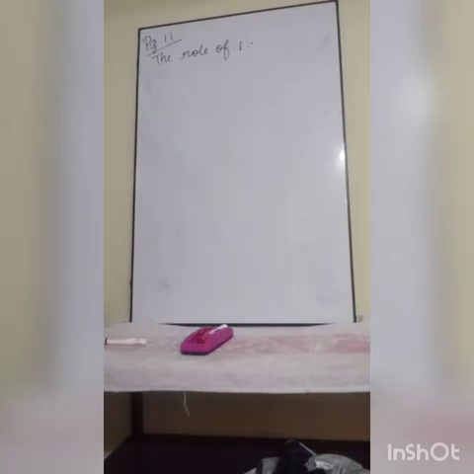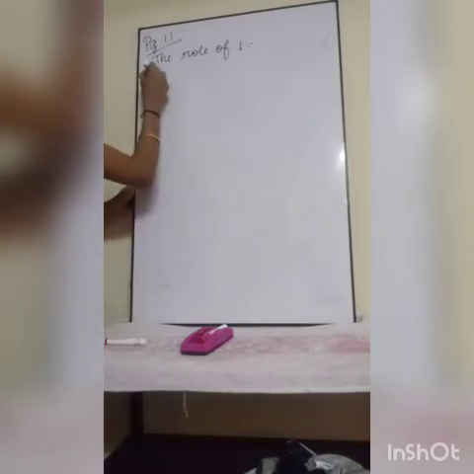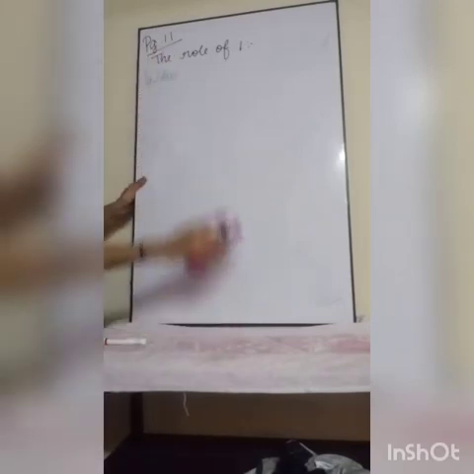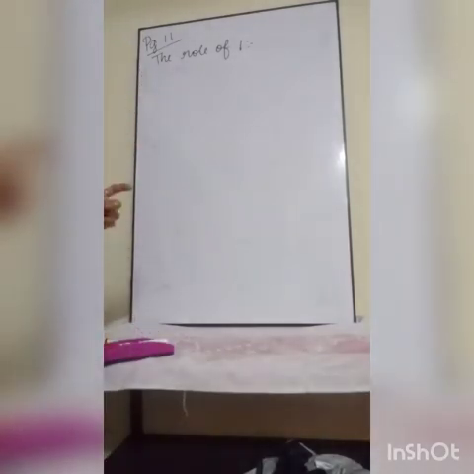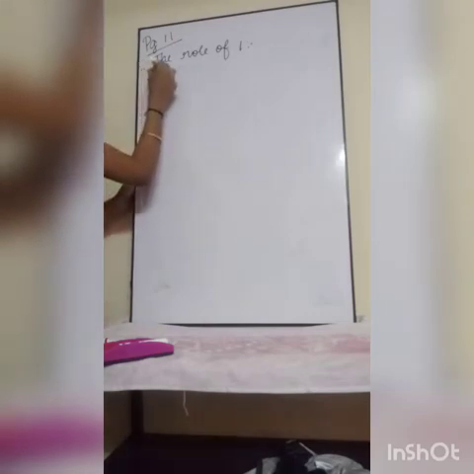We are going to take page number 11, which is the next page. There the property which they have given is the role of 1. Before, we have learnt about the role of 0. Here we are going to learn the role of 1. So what is the role of 1 in natural numbers? We can start from natural numbers, because with 0 we started from whole numbers, because 0 starts in the whole number set. It does not belong to the natural number set. That is why we started from whole numbers. But here we can start from natural numbers itself.